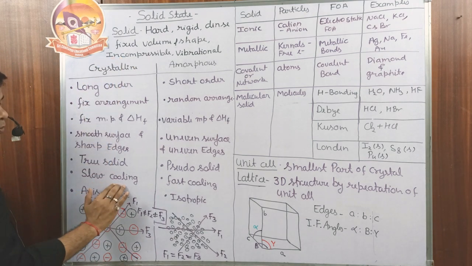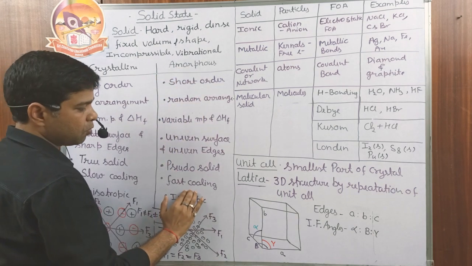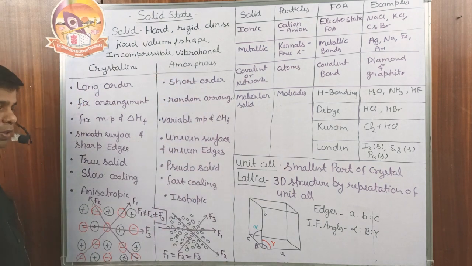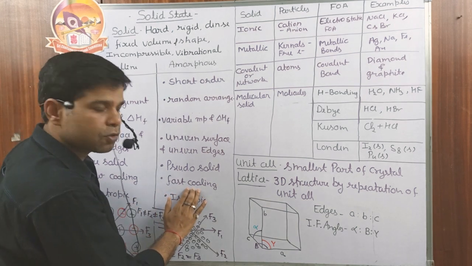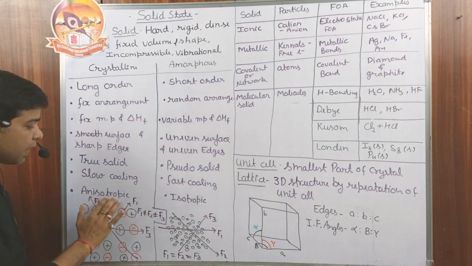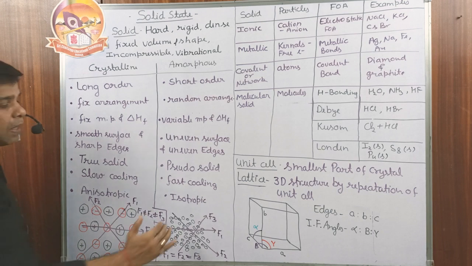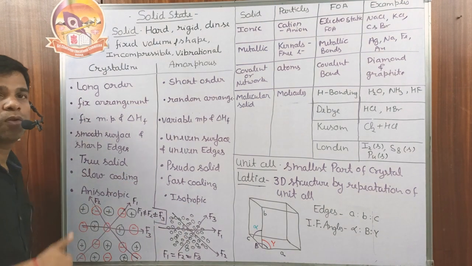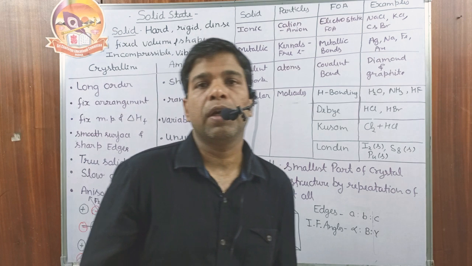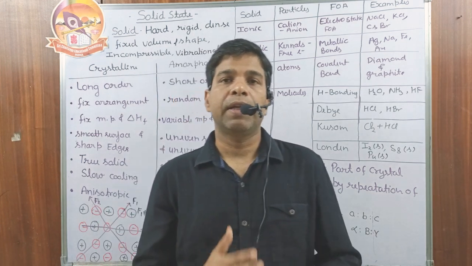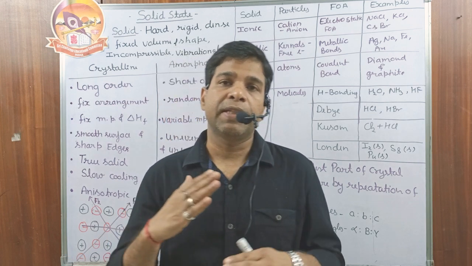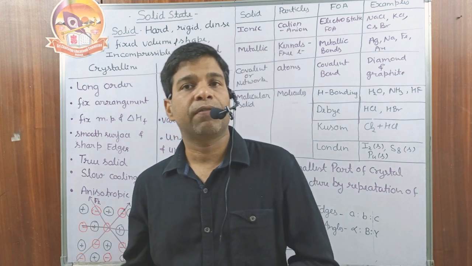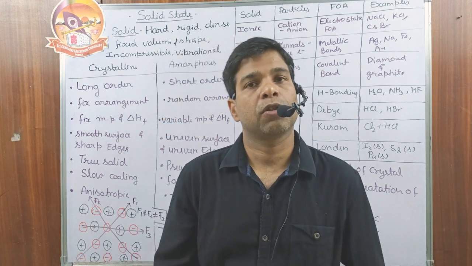Crystalline substances are formed by slow cooling of the liquid, but amorphous substances are formed by fast cooling of the liquid. Crystalline solids are anisotropic and amorphous solids are isotropic in nature. What is the meaning of anisotropic? If we calculate the magnitude of a directional property in different directions, then in each direction we will have a different value of the directional property.